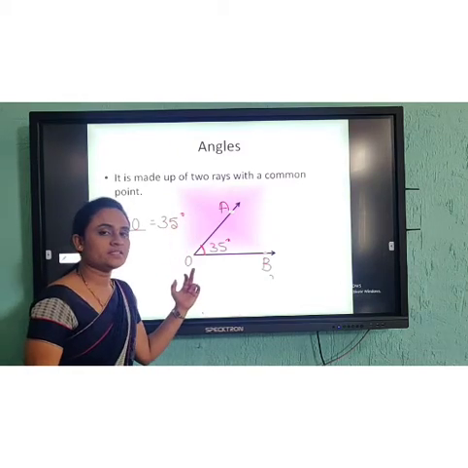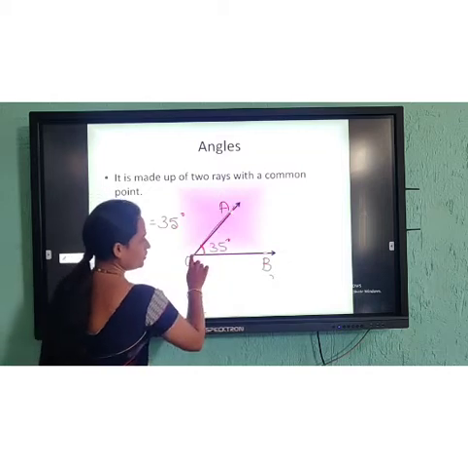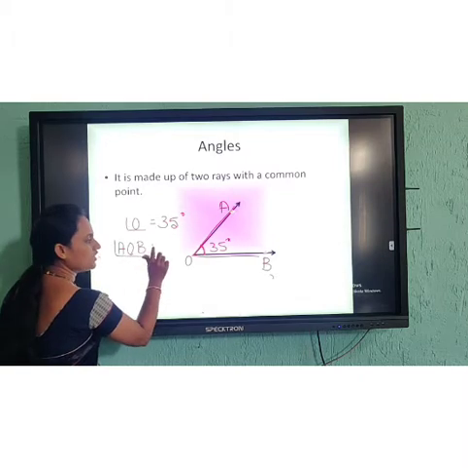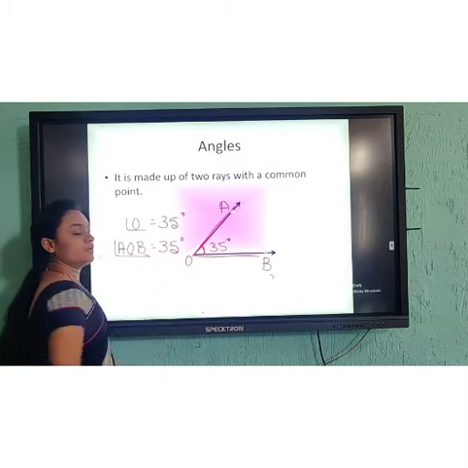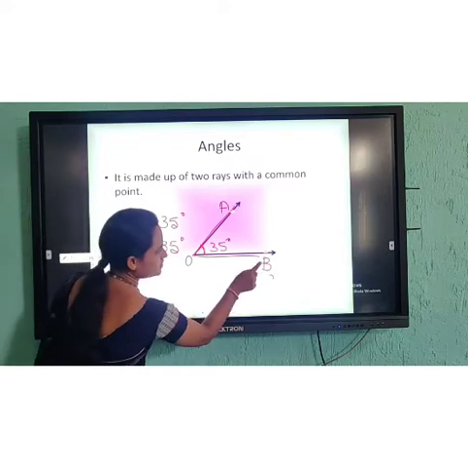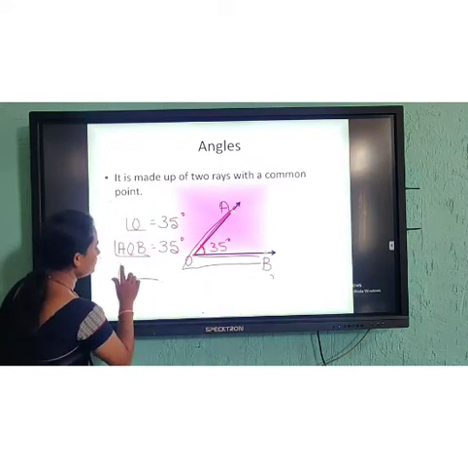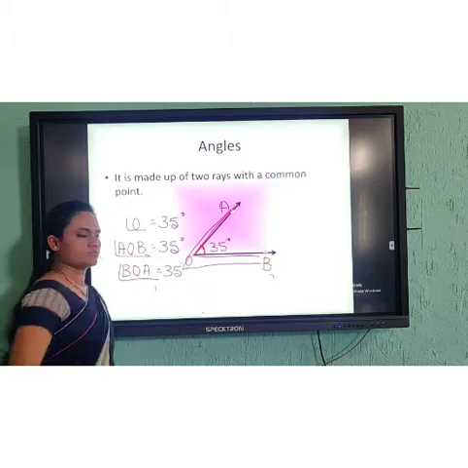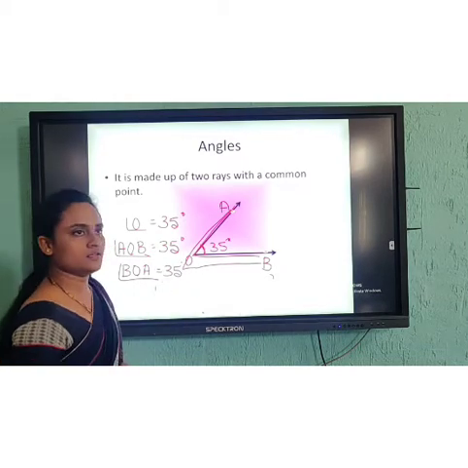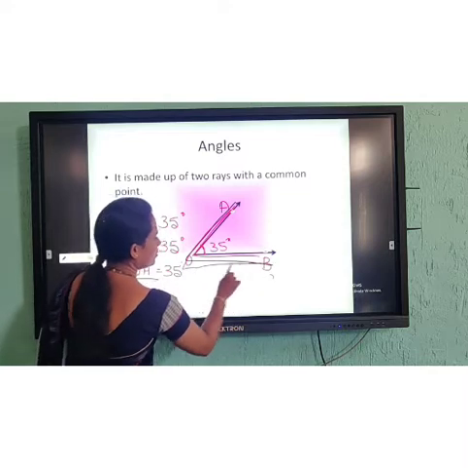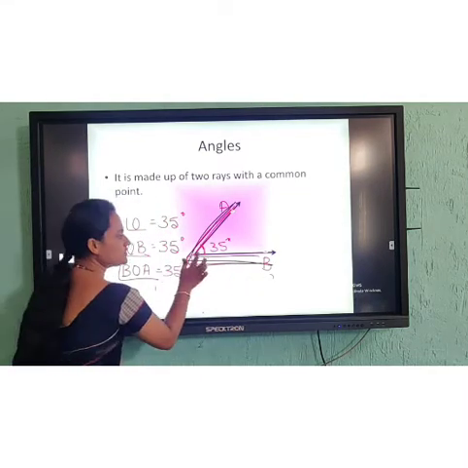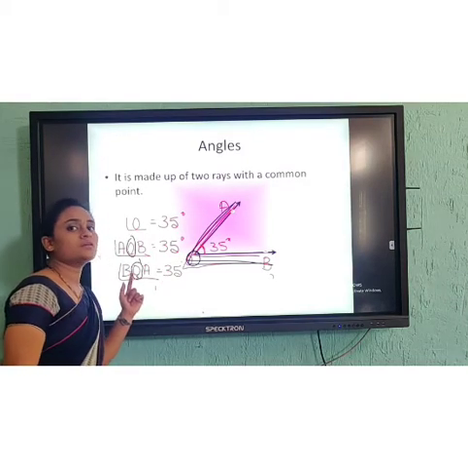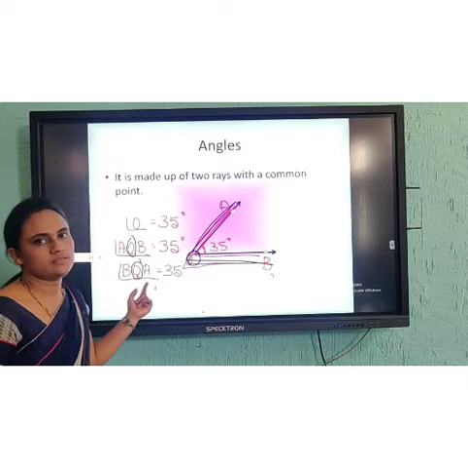Not only with this name can I represent the angle, or else I can also say angle AOB, 35 degrees. Understood? Either you can represent it like this or like this, but keep in mind that this point will always be in the middle, where the middle point represents the vertex where the angle is forming. Clear?